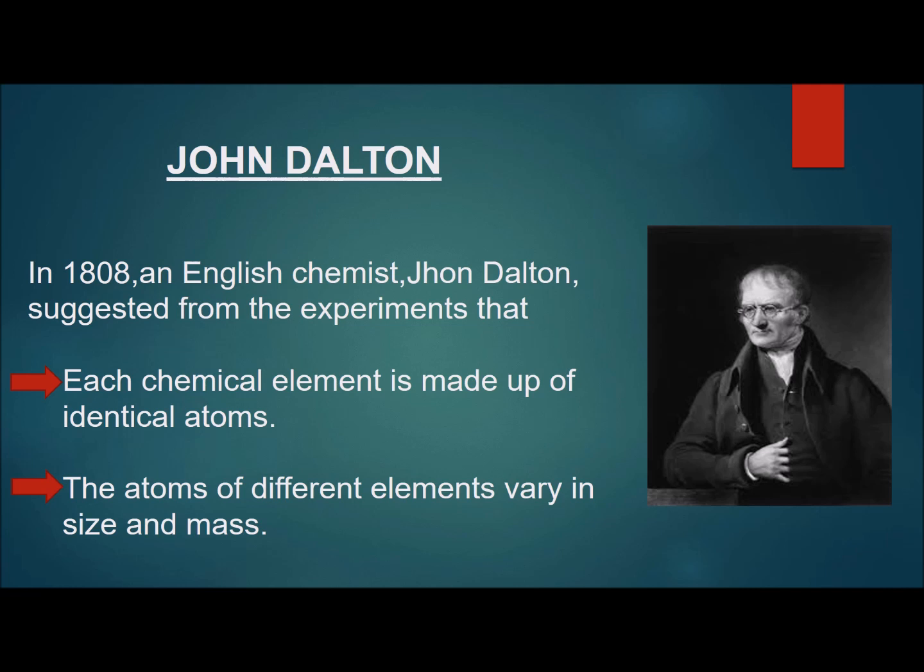Some elements have atoms which have greater mass, and some have smaller mass. Similarly, some atoms are larger in size and some are smaller.